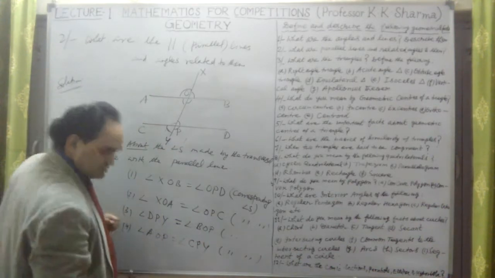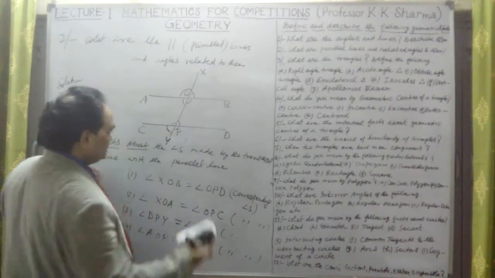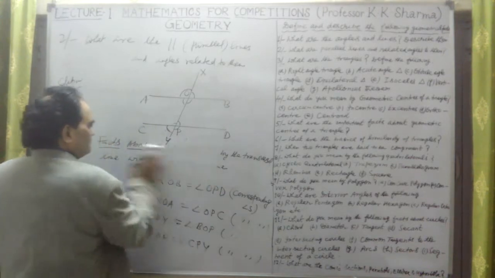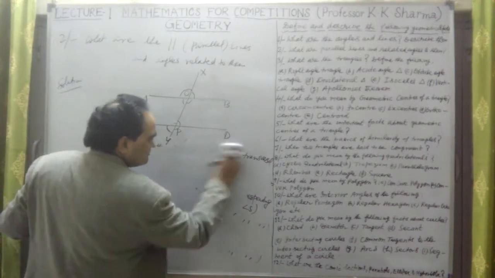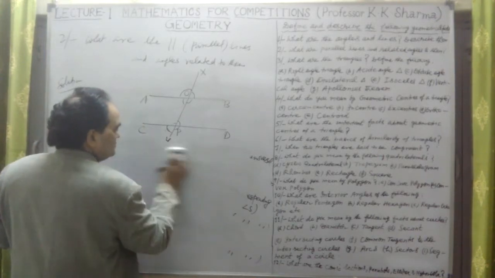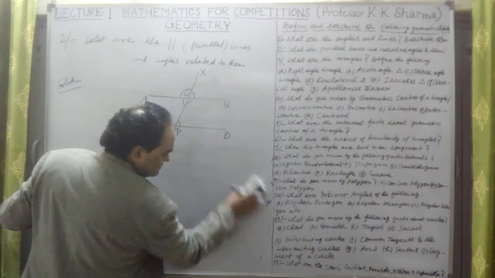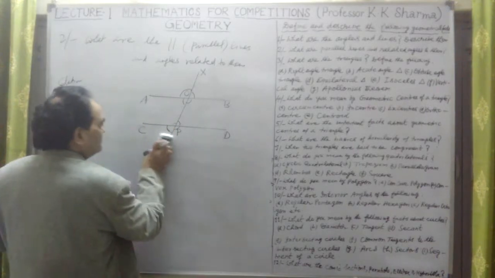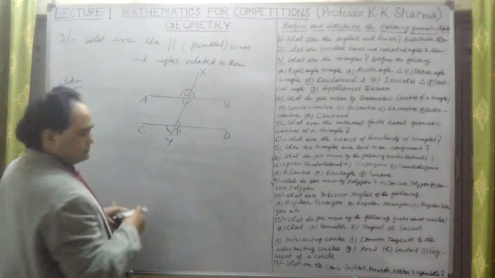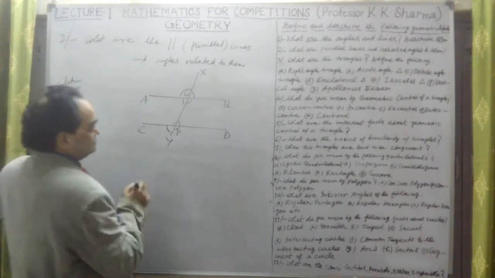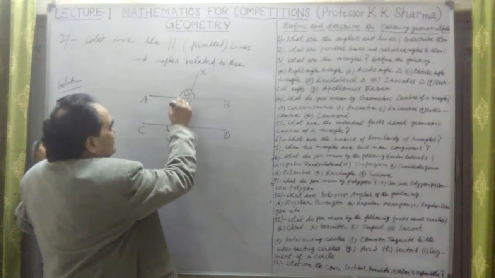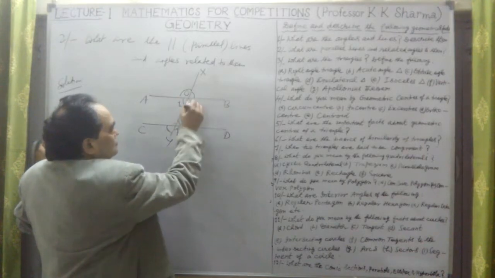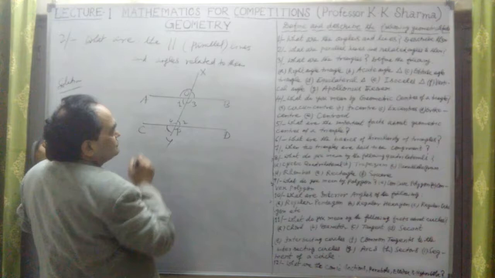Now the next category is the alternate interior angles. We will prove them later on when questions come, but for the first time we are talking about the facts regarding angles and parallel lines, the transversal line, and the angles made by them. This is point Y. Second point, this angle is equal to this. Let me take this as angle 1, angle 3 equal to angle 4.